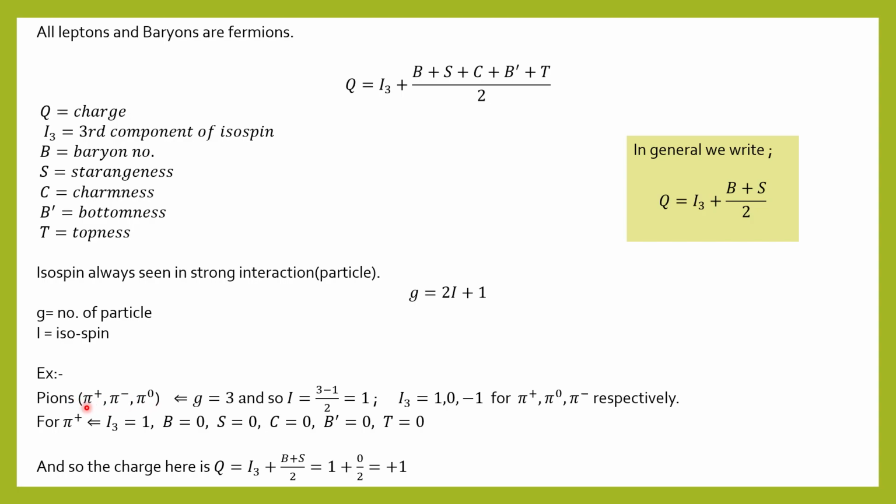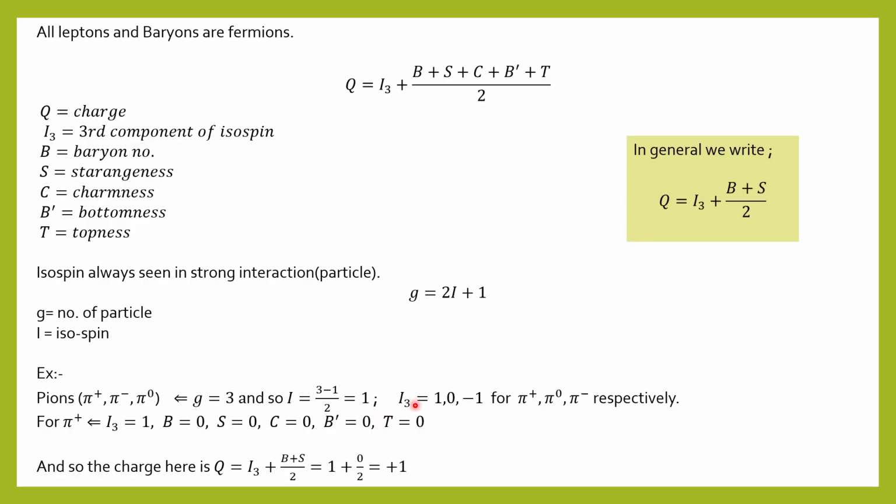So pions have 3 different particles. So here G will be 3, and from this expression, the isospin I will be equal to (G minus 1) by 2. G equals 3 now, so (3 minus 1) divided by 2 will be equal to 1. So basically, pions have isospin 1, and then we'll see what is I3, the third component.